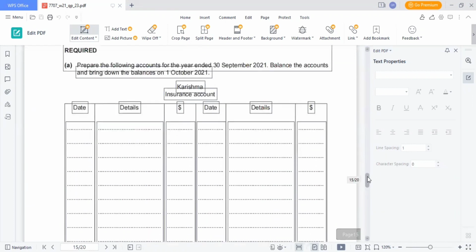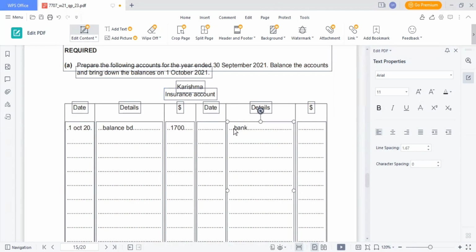So we'll write balance BD of 1700 that was prepaid at 1st October 2020. Then we have bank of 7 Feb 2021.